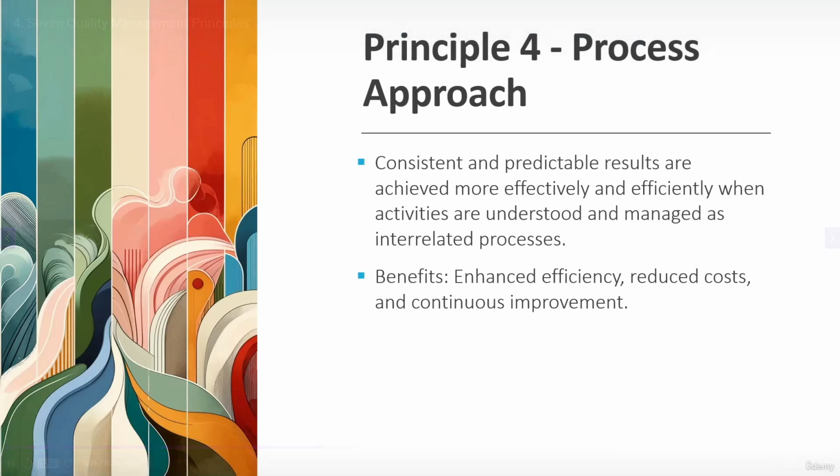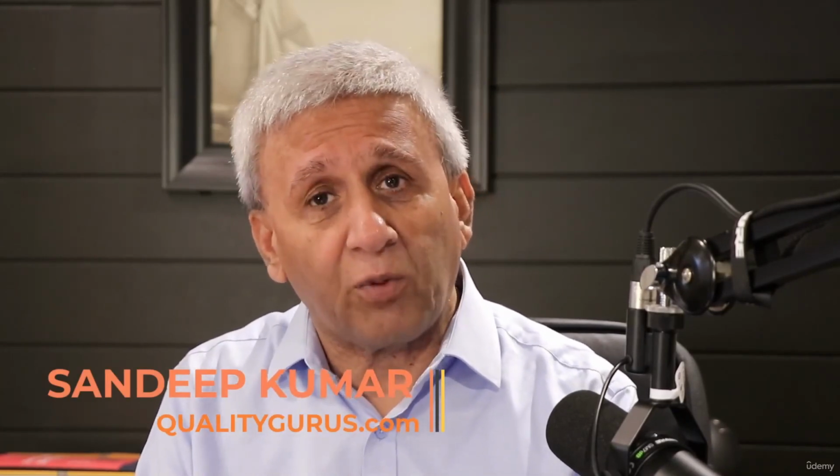Coming to principle number 4, which is process approach. Let's understand that in today's environment, companies are complex. There are multiple processes happening in the company: a sales process, a delivery process, a maintenance process and so on. If everyone in the organization works on predefined, consistent processes, then the output will also be consistent. Using those consistent, well-established processes, companies can achieve success because everyone knows what they are expected to do, and that way they will achieve the required results.